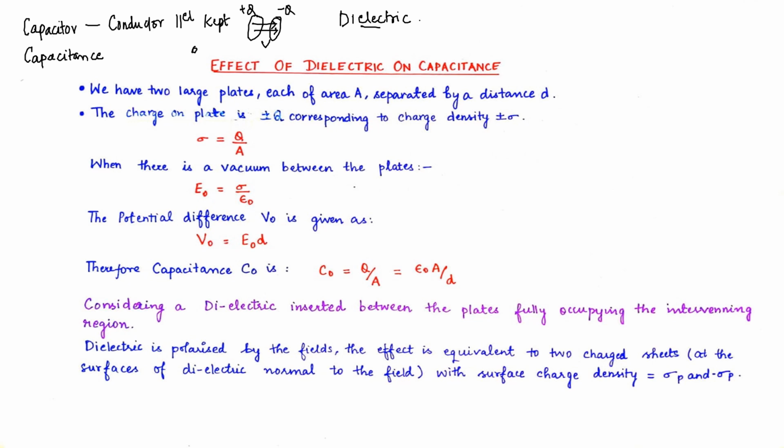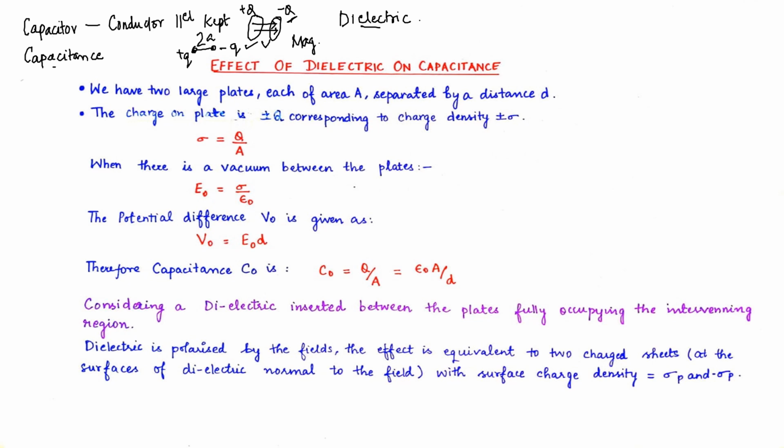Like we have seen a dipole separated by a very small distance of 2a, where one charge is plus q and the other is minus q. Polarity of charges do change, but the magnitude of charges remains the same in this case. Similarly, here in capacitors also, the polarity of the charge is changing, but the magnitude is the same. There is no change in the magnitude.